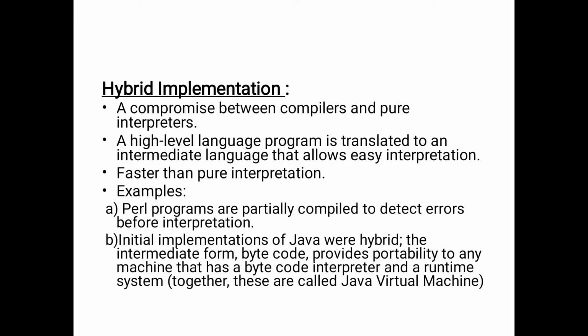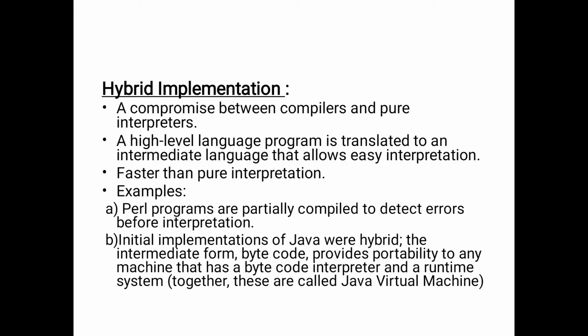Let me see the examples. Perl programs are partially compiled to detect errors before interpretation. Before finding the errors, we partially compile the program.